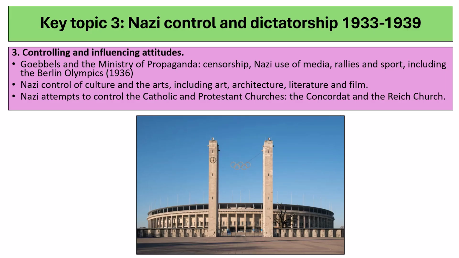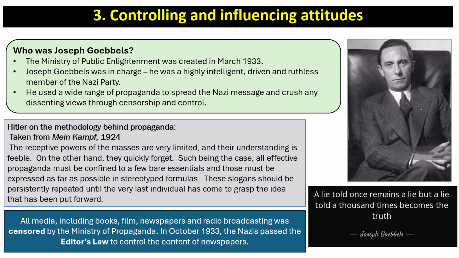Okay, so in topic 3, we're going to talk about controlling and influencing attitudes. We're going to look at Goebbels and the Ministry of Propaganda, censorship, the Nazi use of the media, rallies and sport, including the Berlin Olympics of 1936. We're going to talk about Nazi-controlled culture and the arts, including art, architecture, literature and film, and then Nazi attempts to control the Catholic and Protestant churches, the Concordat and the Reich Church.